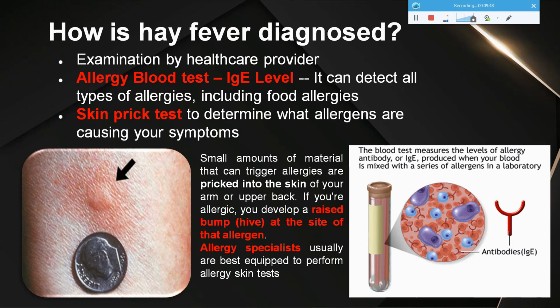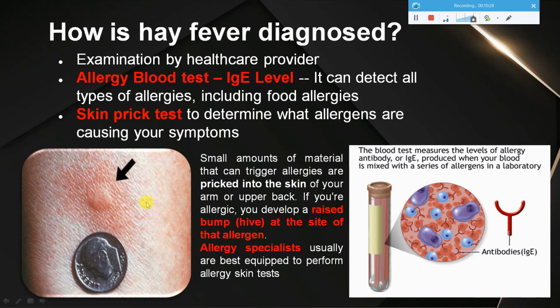So for that they will do one more test called the skin prick test. This is to show you the skin prick test. Here they take different allergens. They will have a series of allergens with them, which they know can lead to these kinds of allergic rhinitis symptoms. They will prick that to you, and they will wait for some time and see if there is any raised area on you. This is the inflammation seen after one of the allergens has been pricked into the skin of the person. Once you have an inflammation here, that is the confirmation that you are allergic to that particular allergen.